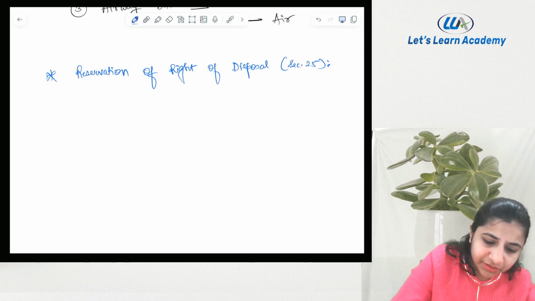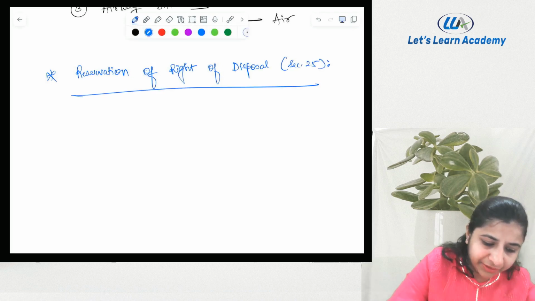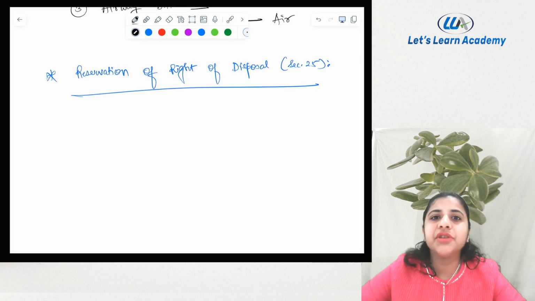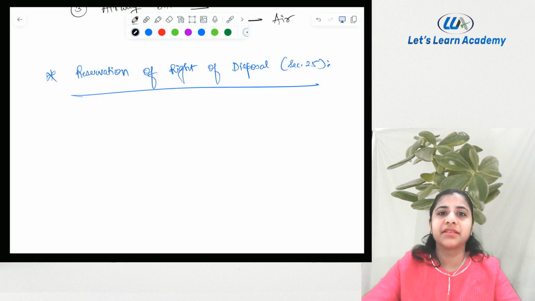Section number 25, reservation of right of disposal. Now, what do you mean by this topic? Reservation of right of disposal is reserving your rights to dispose of the goods. Yes, reserving your rights to deliver the goods.